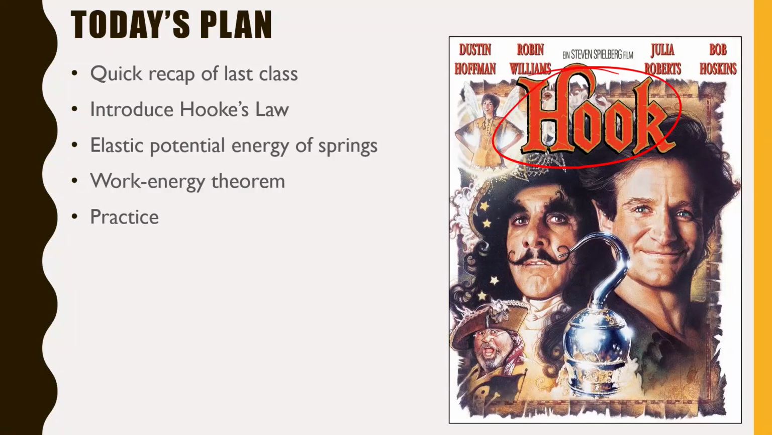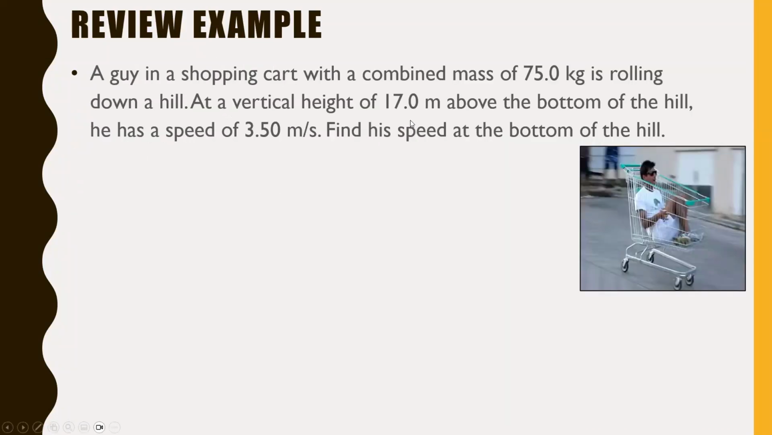Let's start with a quick recap though. Here we go. So for a quick review example, a guy in a shopping cart with a combined mass of 75.0 kilograms is rolling down a hill. At a vertical height of 17.0 meters above the bottom of the hill, he has a speed of 3.50 meters per second. Find his speed at the bottom of the hill.